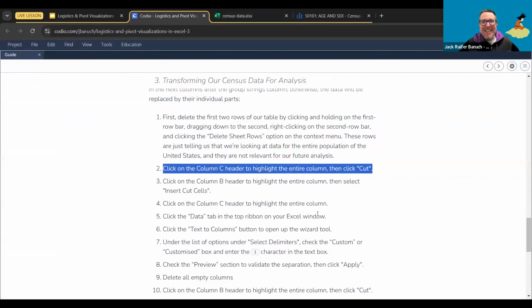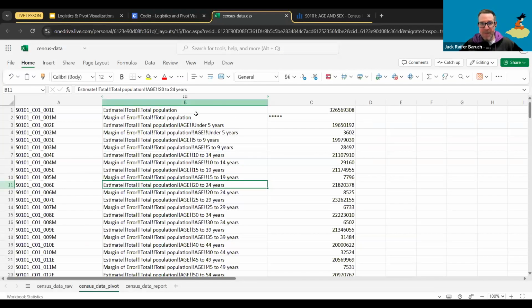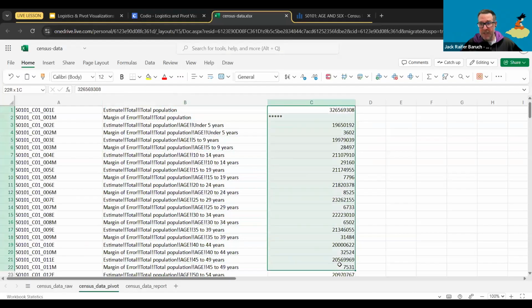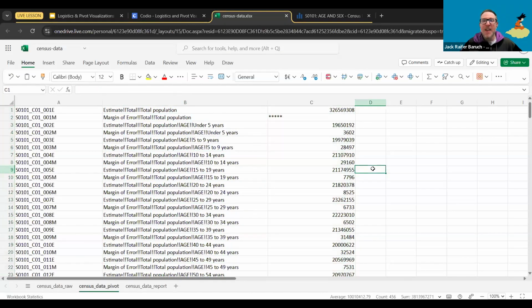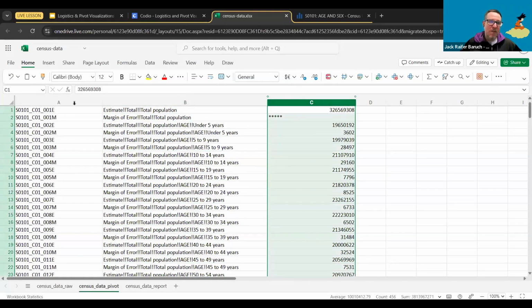Step 2. Now we need to actually move column C. So here's the thing. Excel, and we're going to use it in a bit, has a way to split this into different columns, which is going to help us a lot. The problem is that it's going to override whatever is on the right. So if we do it right now, it's going to delete all of this information. And that doesn't work for us. This is the vital information that we need. So we need to move this to right between columns A and B.